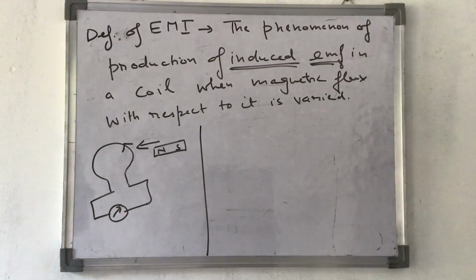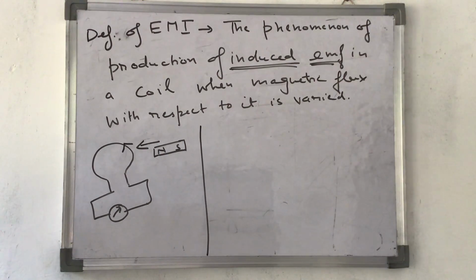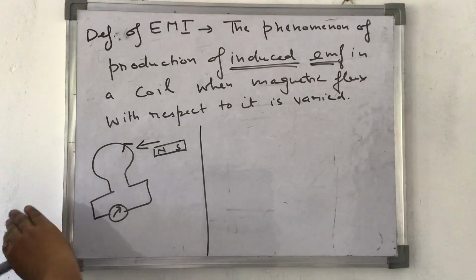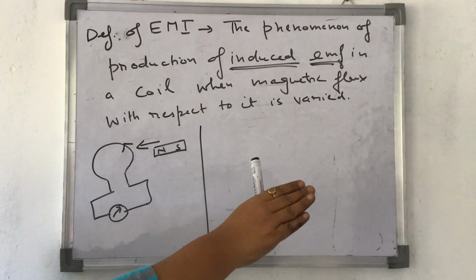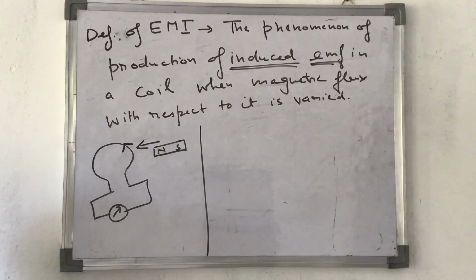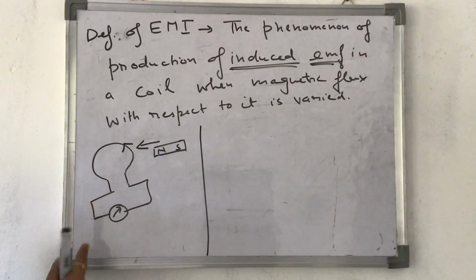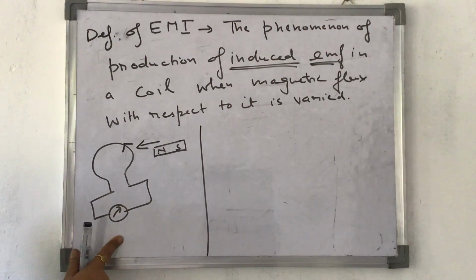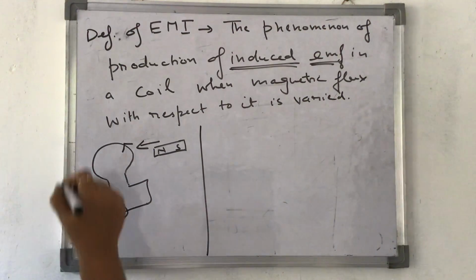He found that the current flows like this, and this is the first experiment. So he said that whensoever the north pole of a magnet is brought towards this coil, induced current is produced. Moreover, if this north pole is taken away, moved back, then also induced current is produced. So whensoever the magnet is brought nearby or taken far away from the coil, induced current is produced in this coil, which is shown by the galvanometer. This was his first experiment.